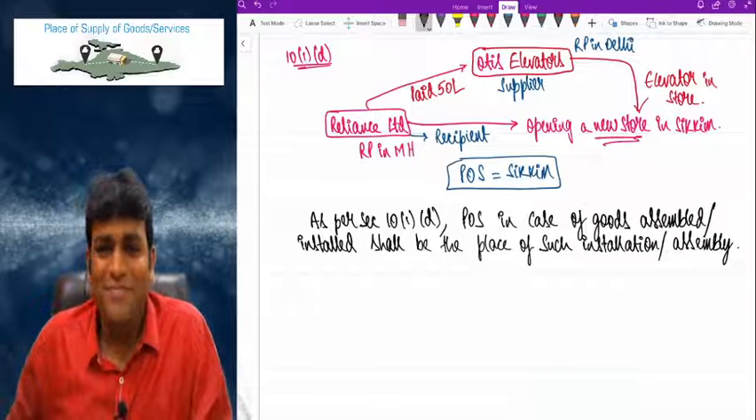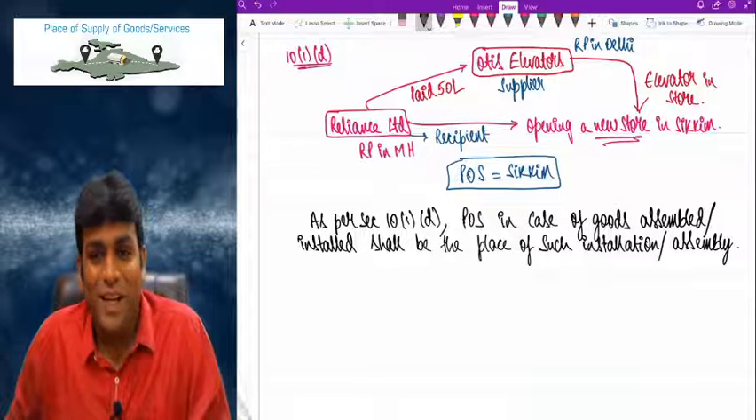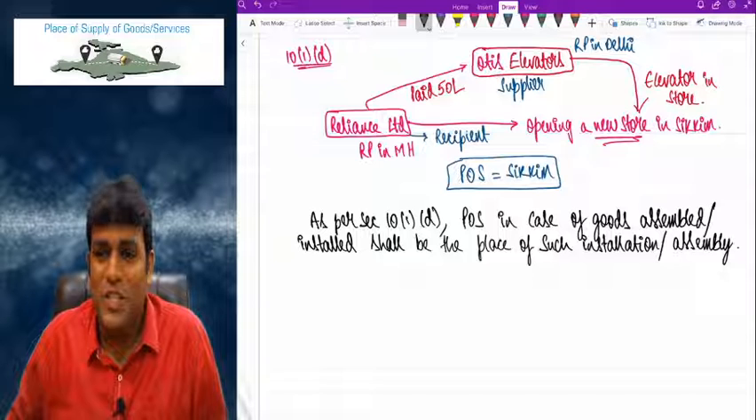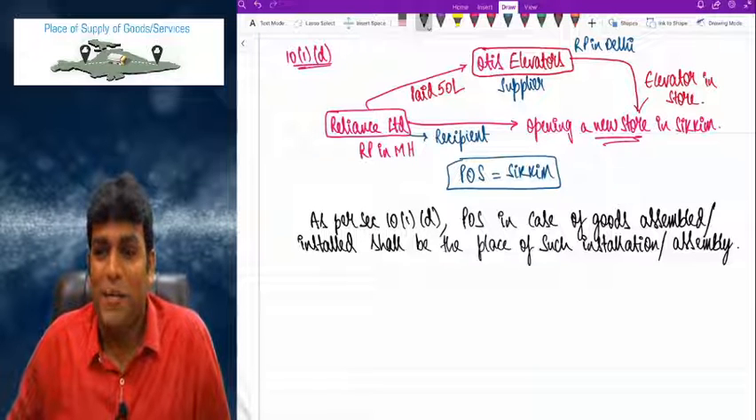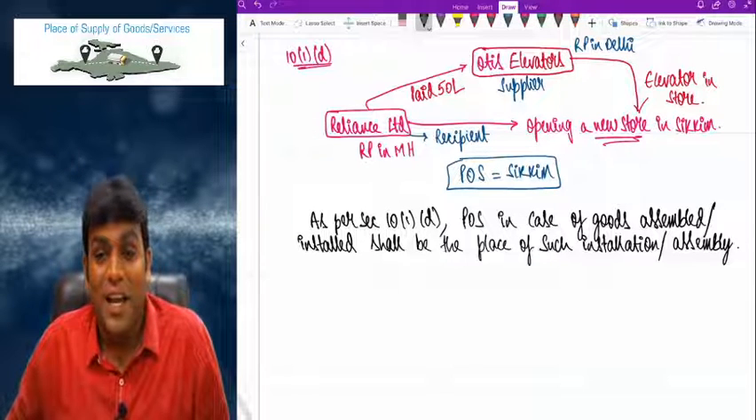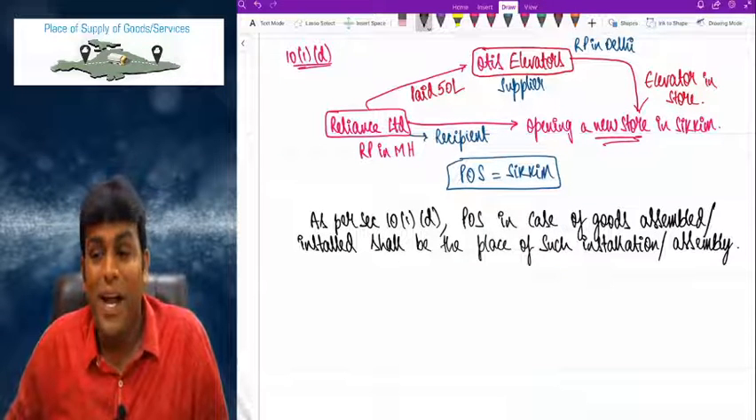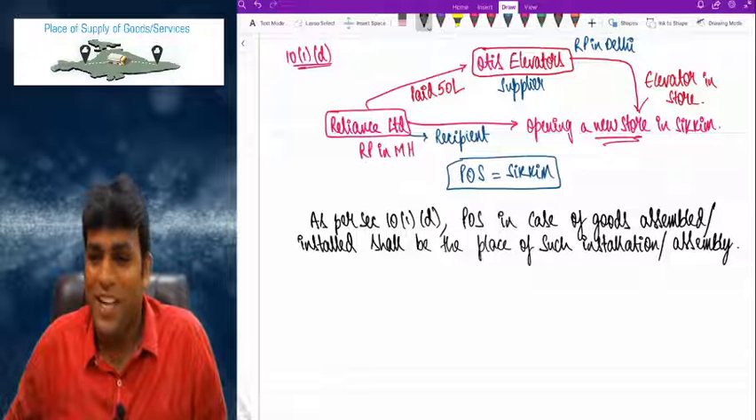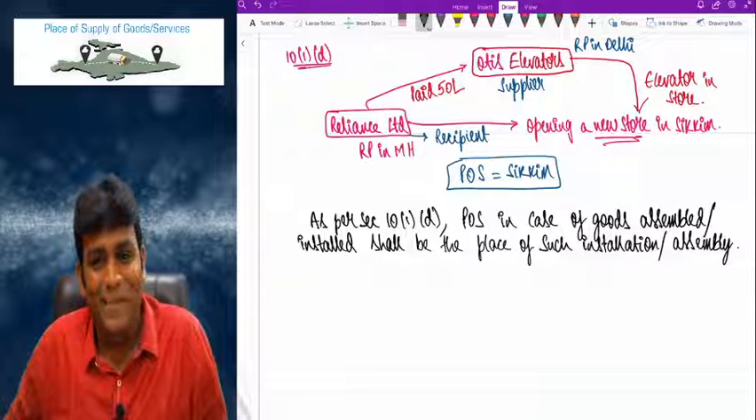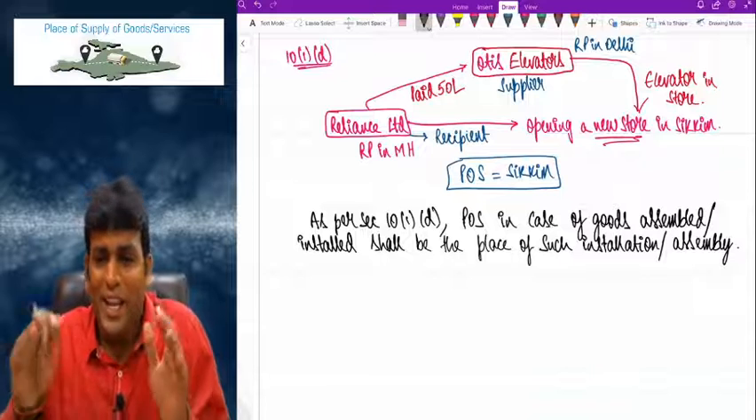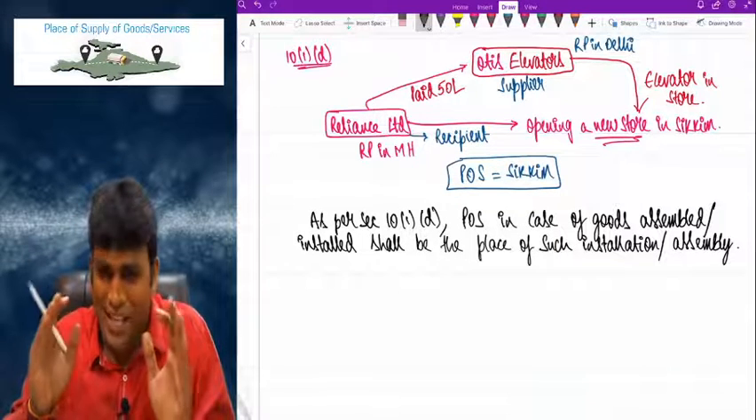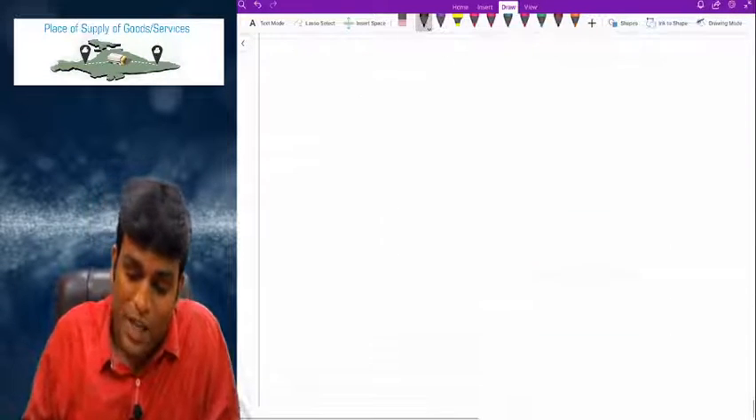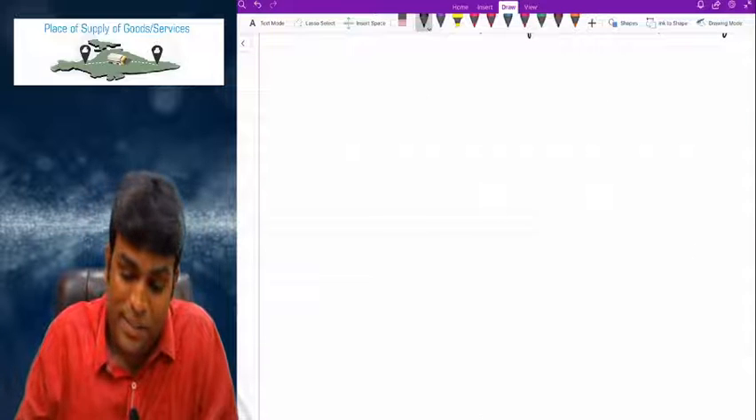Clear? Finish writing? Speak out, friends. So for goods assembled or installed, what will be the place of supply? It shall be the place of such installation or assembly. Wherever it is installed or assembled, that becomes the place of supply. Very interesting and important, friends. Clear? Done. So finally, the last clause in section 10, that is the story of section 10(1)(e).